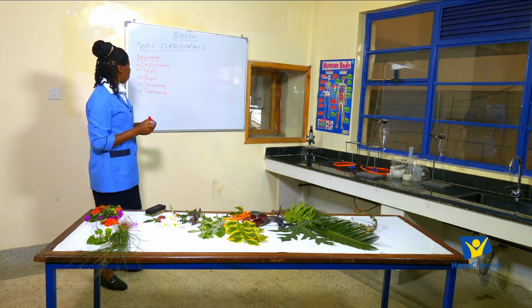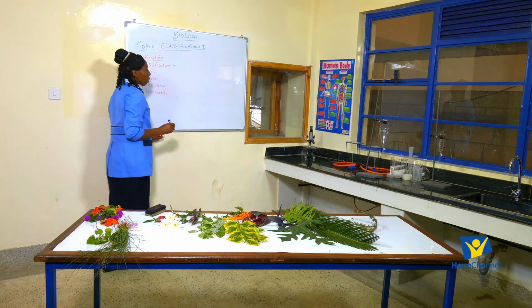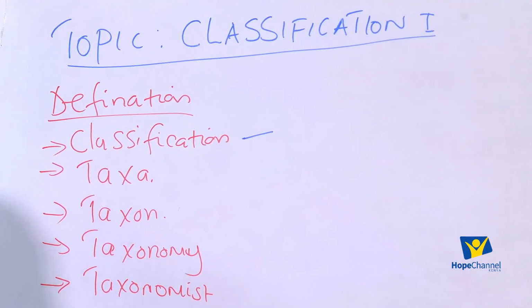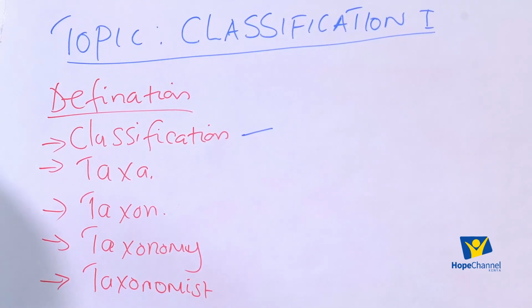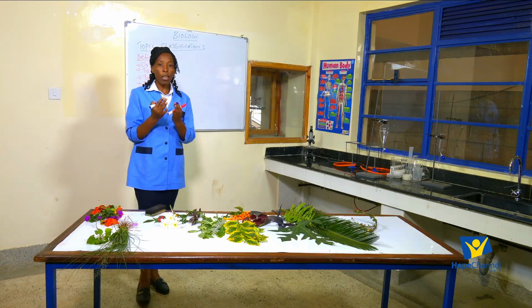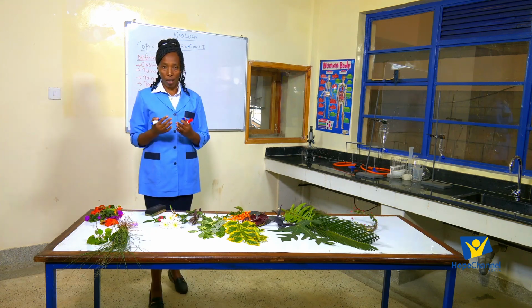Now, when we talk about classification, what comes to our mind? Classification means placing living organisms into groups based on their structures.